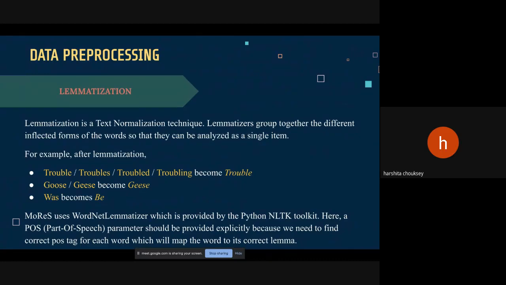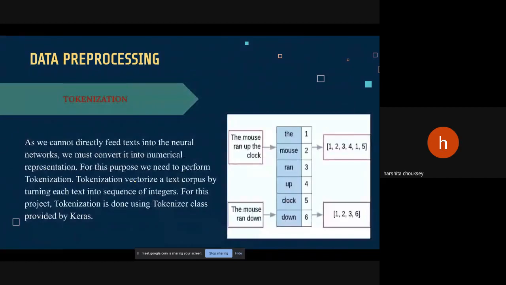Coming to the lemmatization part, it is a text normalization technique which groups together different inflected forms of words so that they can be analyzed as a single item. In other words, the morphological forms of words having the same meaning are mapped to the same lemma. Here, the lemma is the root word of all the words having the same definition or meaning. For example, trouble, troubles, troubled, troubling become trouble, and was becomes be. They have the POS tag defined in the WordNet lemmatizer class, which we have used for this project, provided by the Python NLTK toolkit. And these techniques make the text more concise.